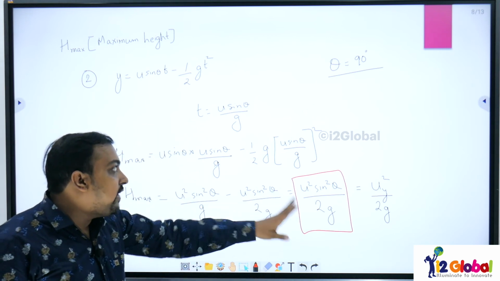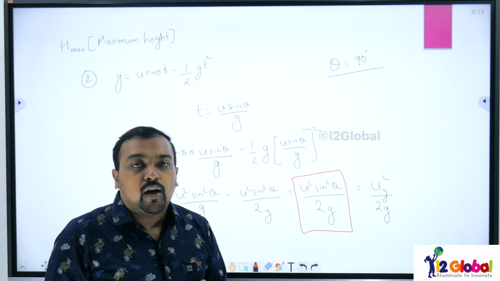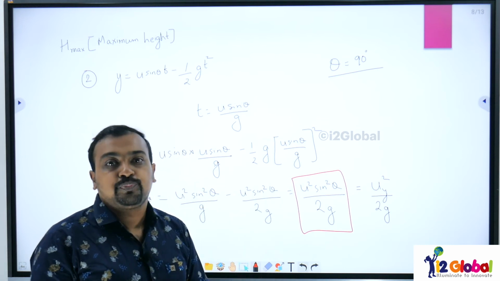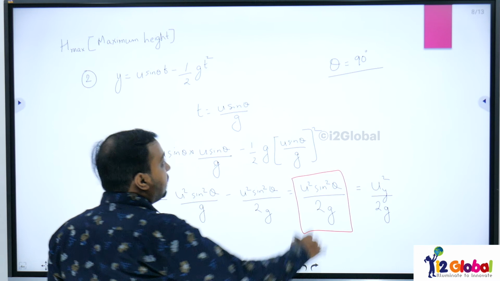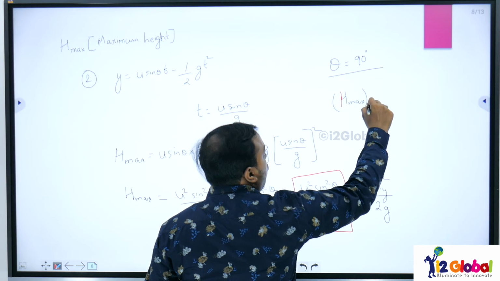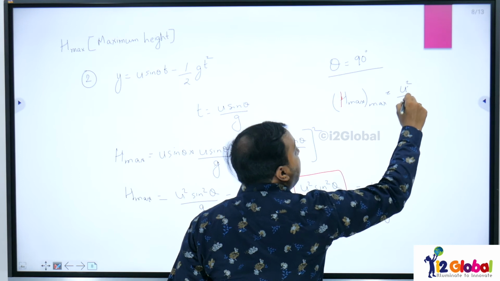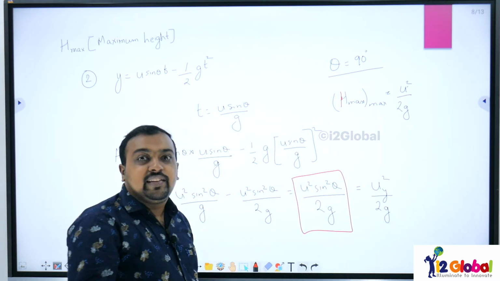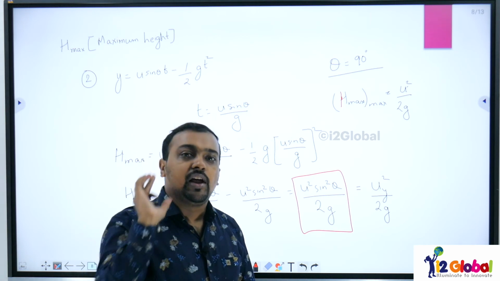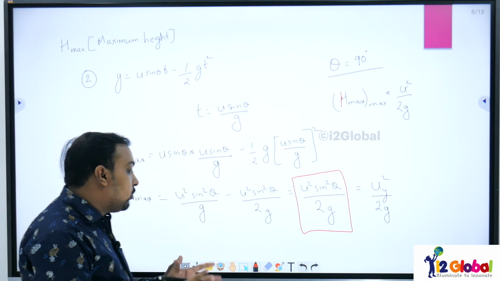So u square divided by 2g will be the maximum height that a particle can have when it is projected with an initial velocity u. Here you can understand the value of h max for a particular speed of projection is u square by 2g, and this will happen when theta is 90 degree. That means we have put all our efforts in just throwing it upwards. There is no x direction velocity. So this will be the case.